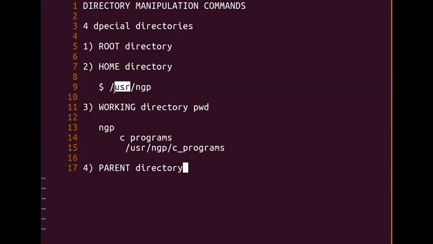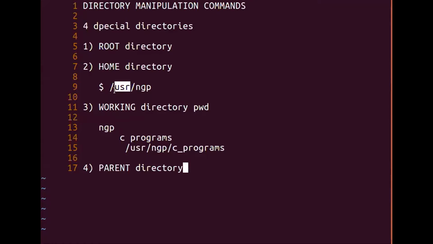It is a system directory. And that is why I made the statement that when we are in our home directory, its parent is one of the system directories. Please understand. And in our environment, the parent of our home directory is a directory known as USR in most Unix flavors.